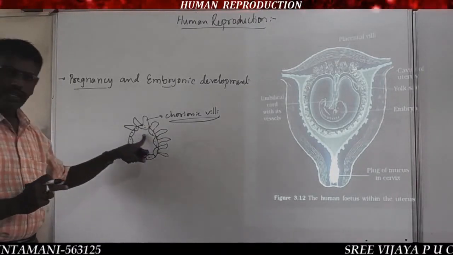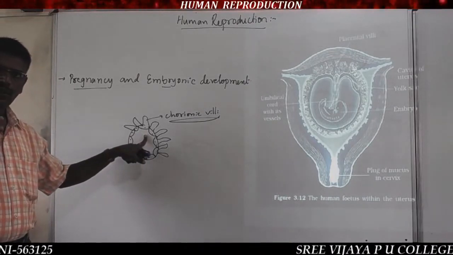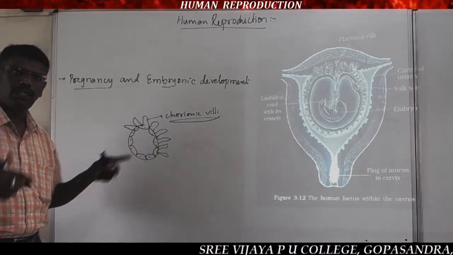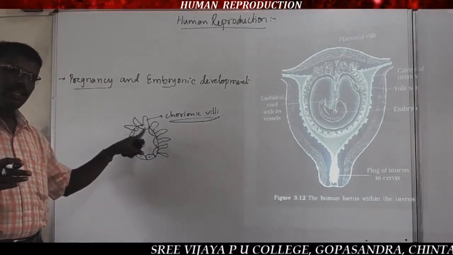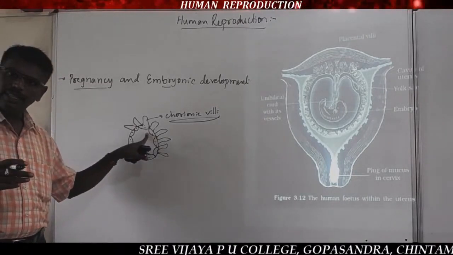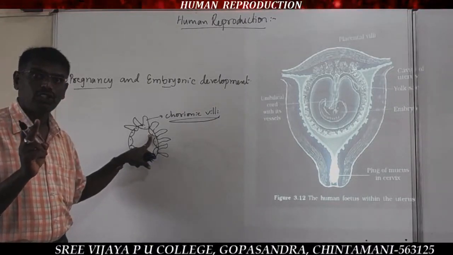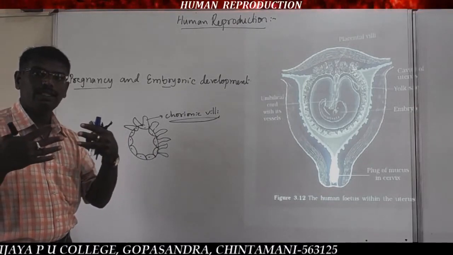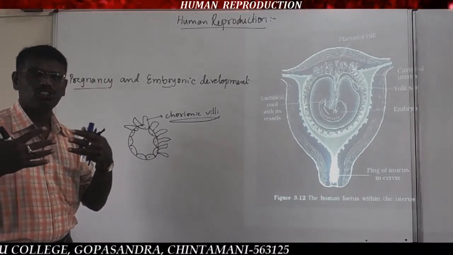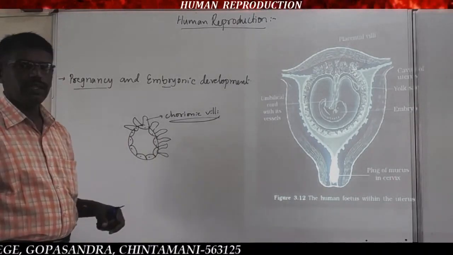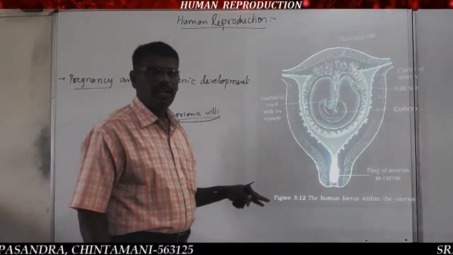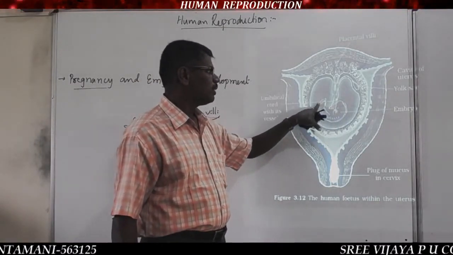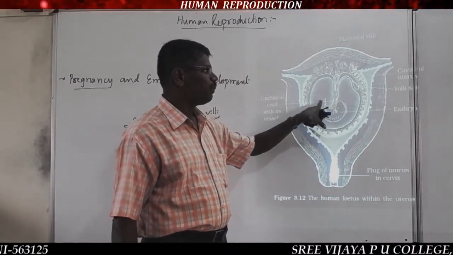These chorionic villi help in attachment to the endometrium in the uterine wall. The chorionic villi and the uterine tissue, that is the endometrium tissue, combine together to form a structural and functional unit between the maternal body and the fetus. Here we can see the fetus.